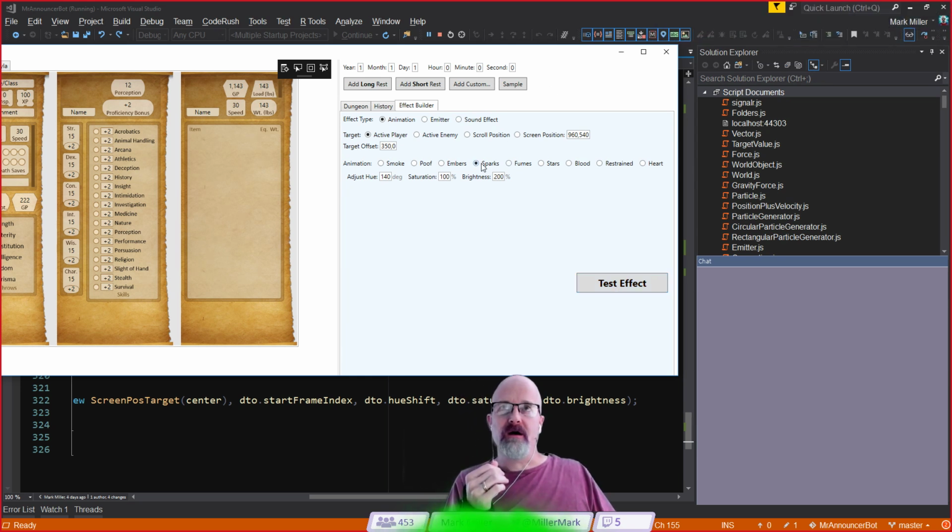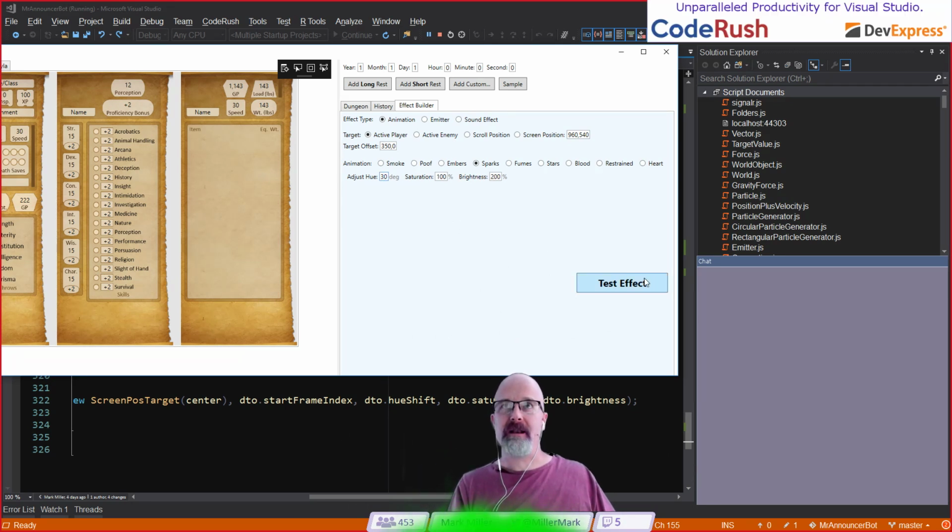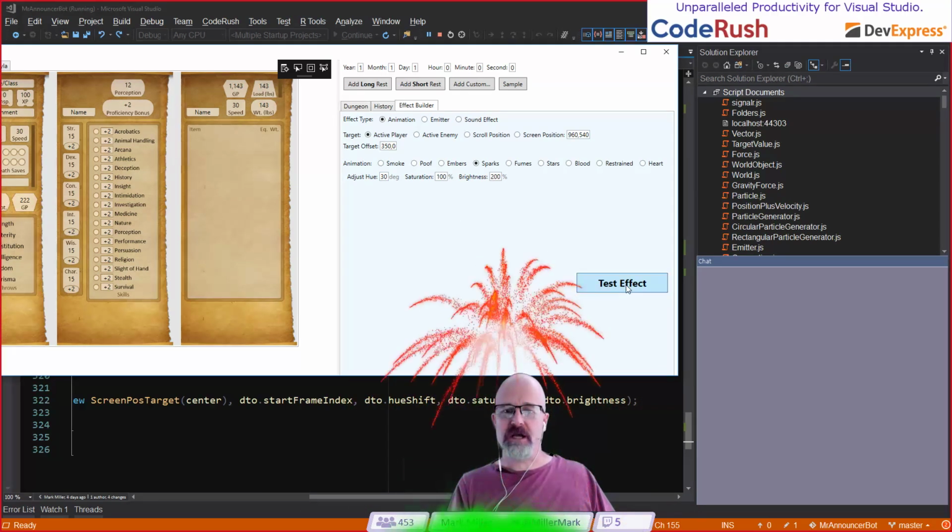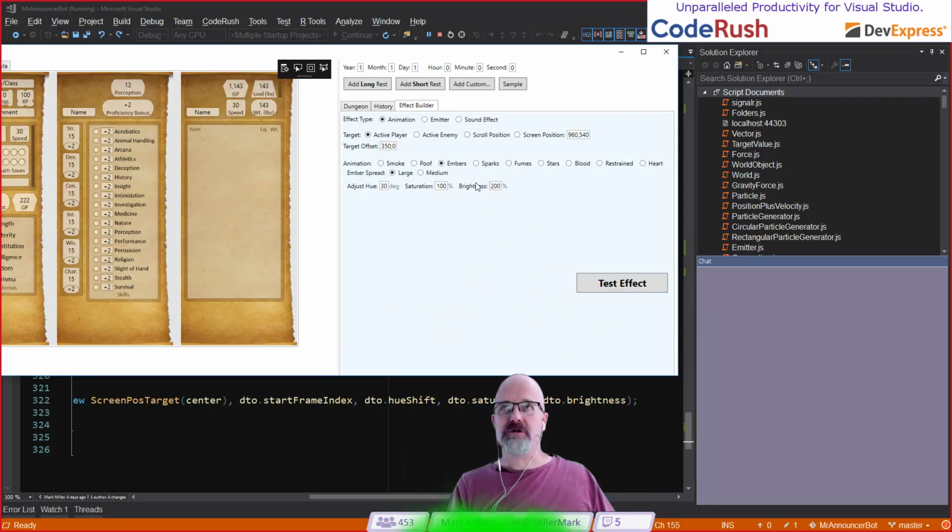I also have sparks. I'll just run through some of these effects right here. There's sparks. It's coming out green because of this adjustment piece right here, and the brightness change. But I've got sparks for magical effects. This one I think is going to come in really handy as well.